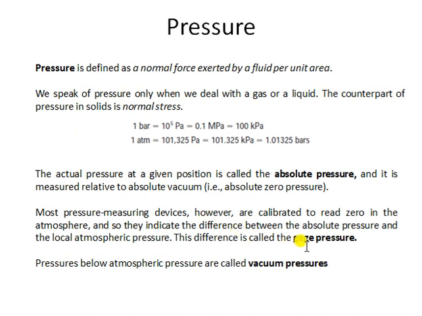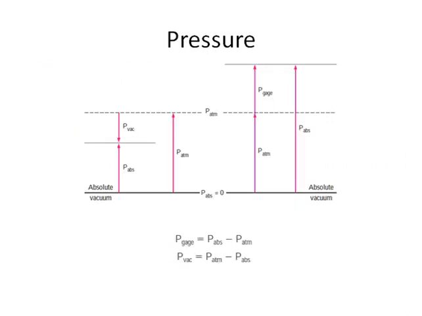Now the second is called gauge pressure. What is gauge pressure? Let's try to understand. Whenever we measure pressure at a position with reference to atmospheric pressure, okay, here the reference was absolute zero pressure, and in this case if we measure pressure at any point with reference to atmospheric pressure, those are called gauge pressure.